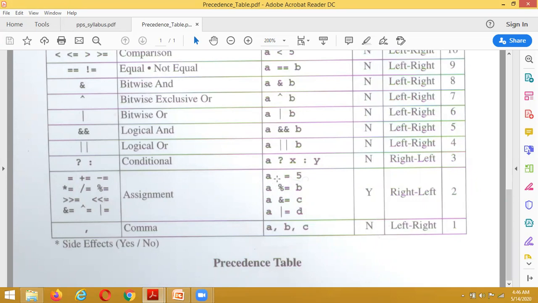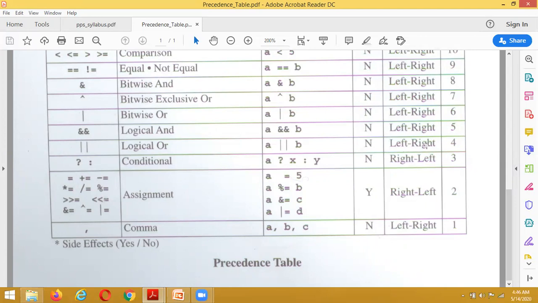Here we are having a is equal to 5. Then in which direction is it executing? Right to left. And if you are using a ternary conditional operator, in which direction is it going to be evaluated? The associativity is right to left. And if you are using a logical OR, in which direction is it going to be evaluated?